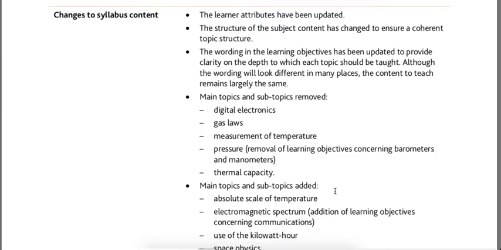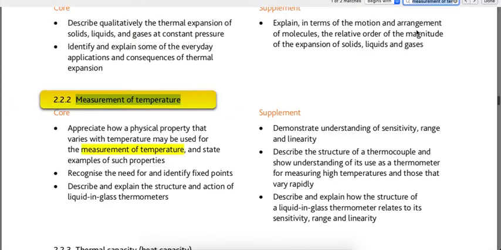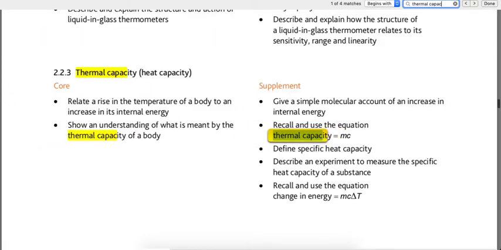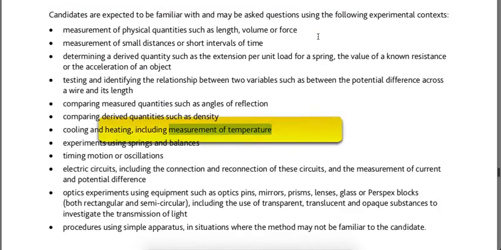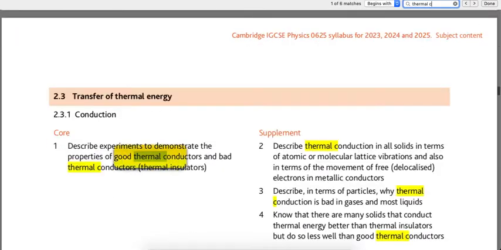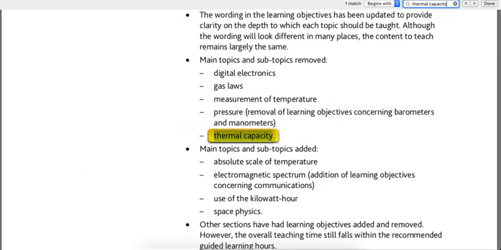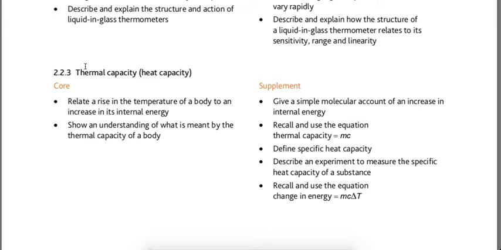Thermal capacity as a concept. So if I show you the old syllabus, thermal capacity has an equation linked to it. It has a definition linked to it. If you search for the same in the current syllabus, 2023 and onwards, it doesn't show up as a section in the syllabus like that, right?